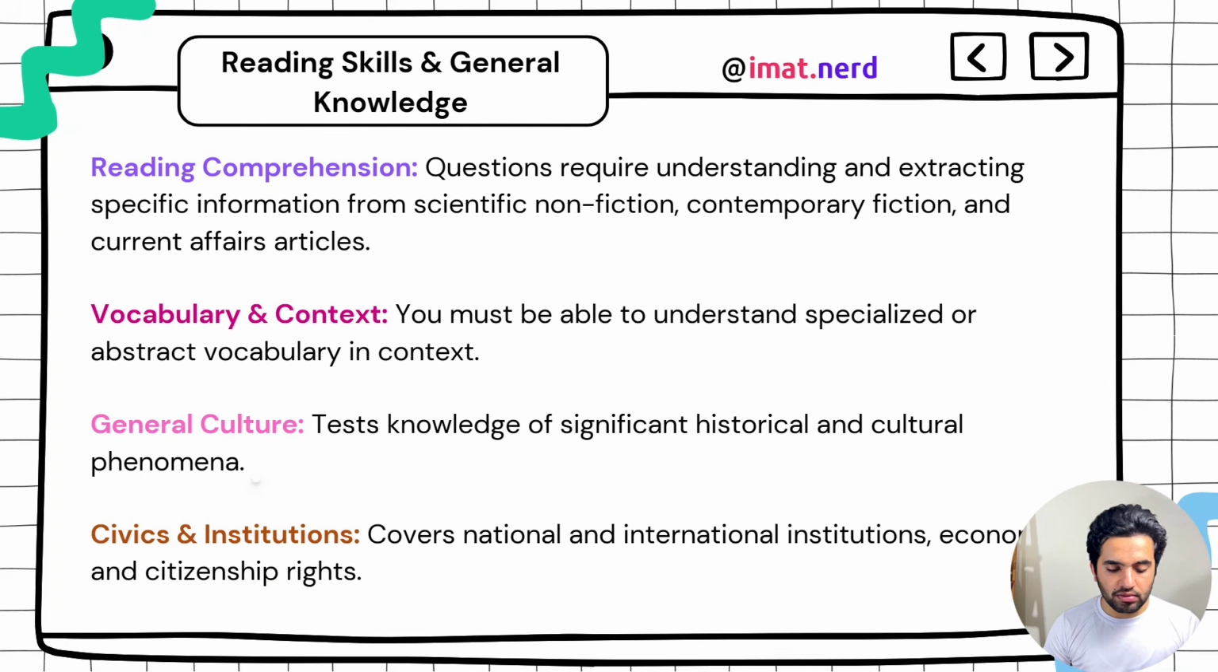Then we have reading skills and general knowledge. Remember this, it is said reading skills and general knowledge, not just general knowledge, because most students ask me tons of questions: Sami, how to prepare for general knowledge? Remember, they have changed it. There are just 4 questions from here, and here they will be judging your reading comprehension. That is the first thing.